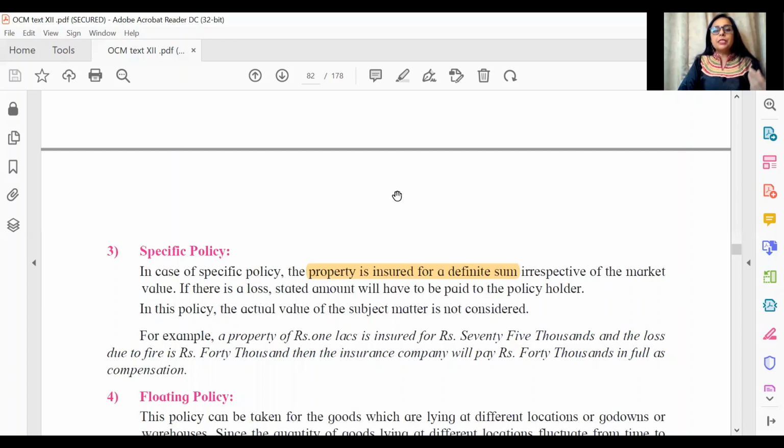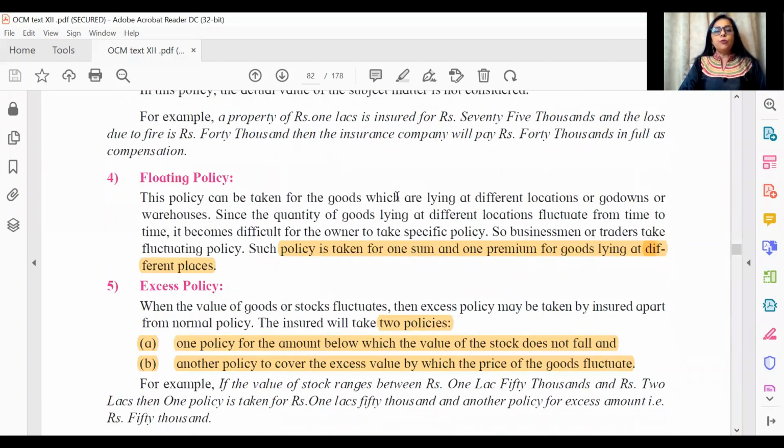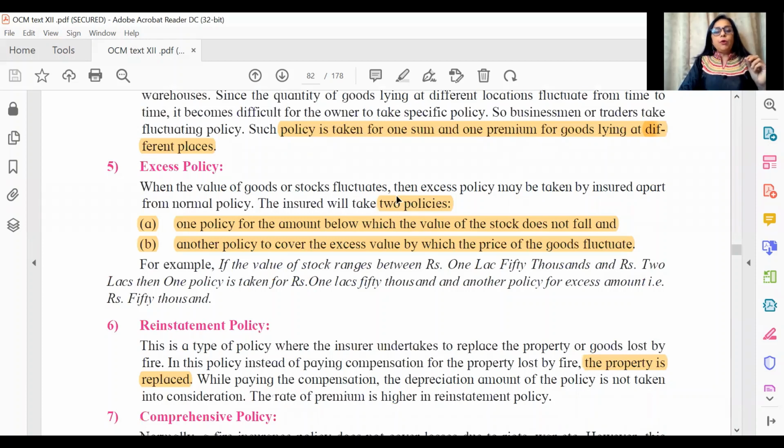Again, you have a specific policy here. So there is a definite sum: on the night of the fire, in the event of loss, however much is the stock of goods in your godown, that specific amount will definitely be compensated by the insurer. So that's the specific policy. Floating policy: when the stocks are fluctuating too much, you take 2 policies. One is for the fixed, basic stock, and for the fluctuating stock, you take a second policy. So that's your excess policy.